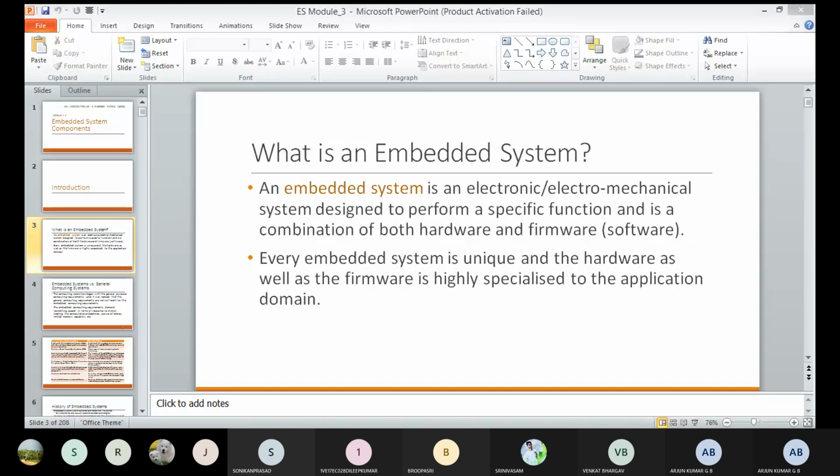Okay, then in general we can say that an embedded system is a combination of three types of components. One is the hardware, software, and then mechanical components, and it is supposed to do one specific task only.